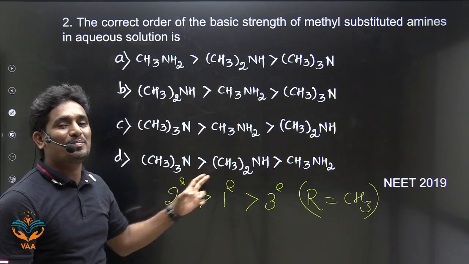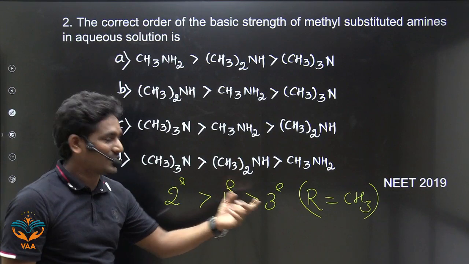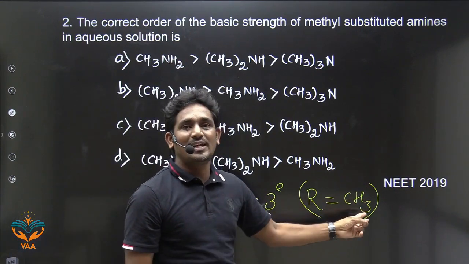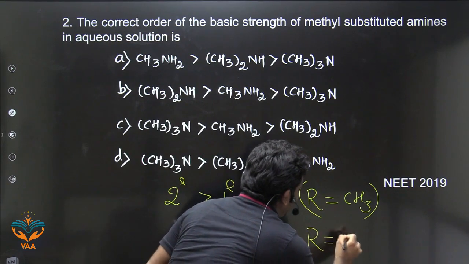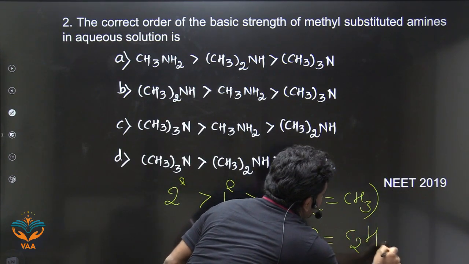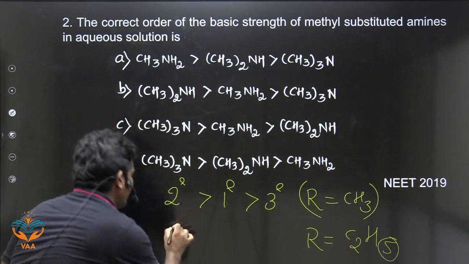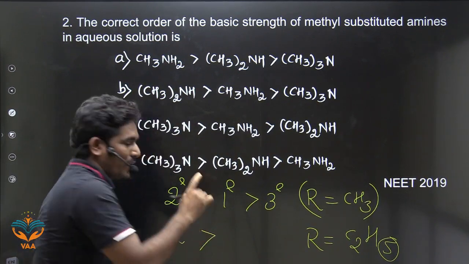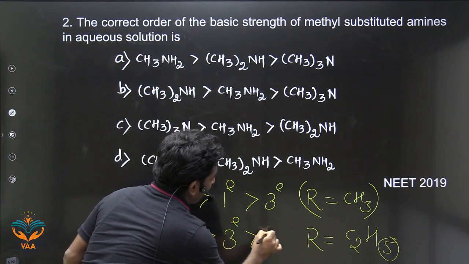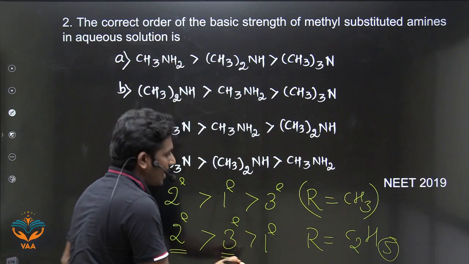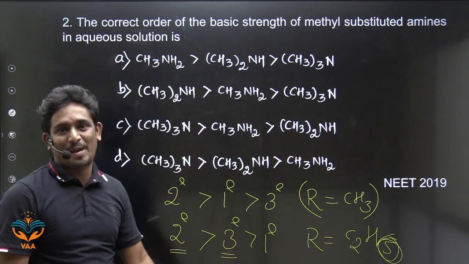So how to remember this? Look here. 2 plus 1 gives 3, so CH3. If R is C2H5, again the order is that secondary is always more basic, and then tertiary, and then primary. Look here: 2 plus 3, that is 5. This is how we can remember this for a long time.